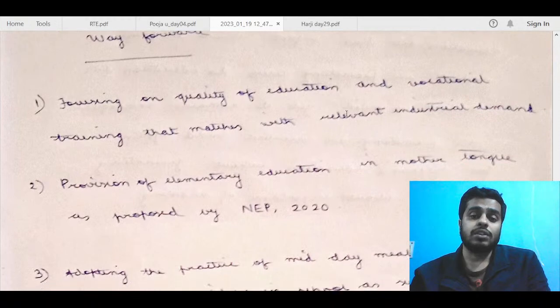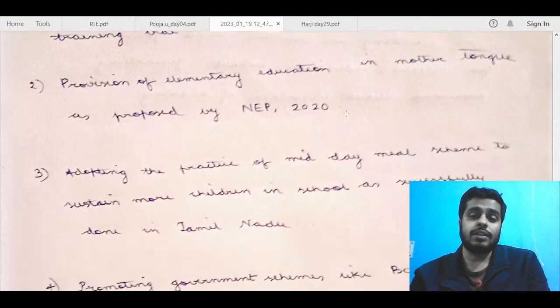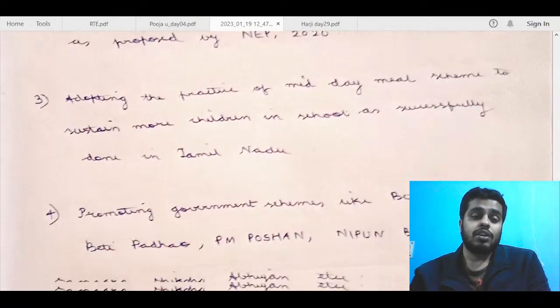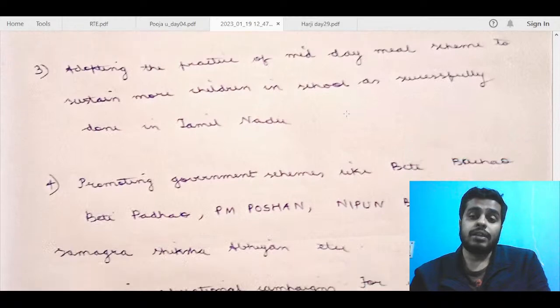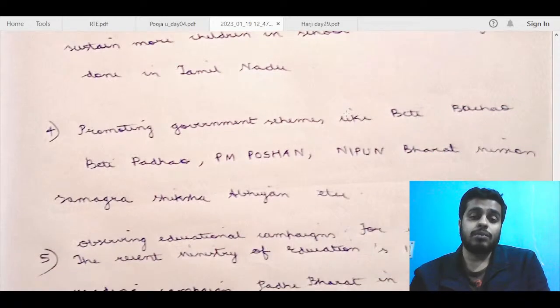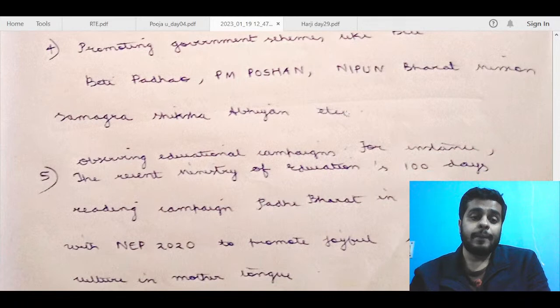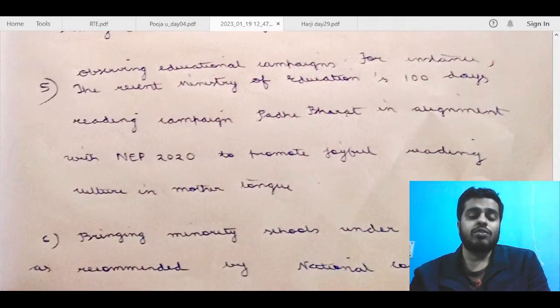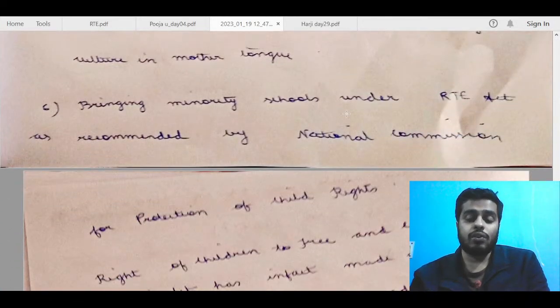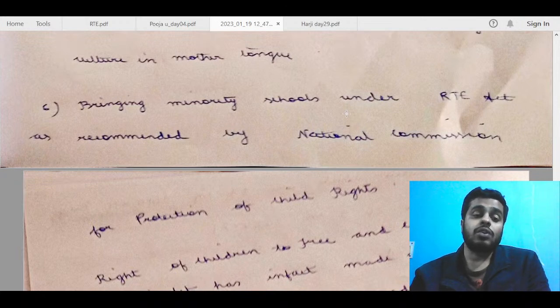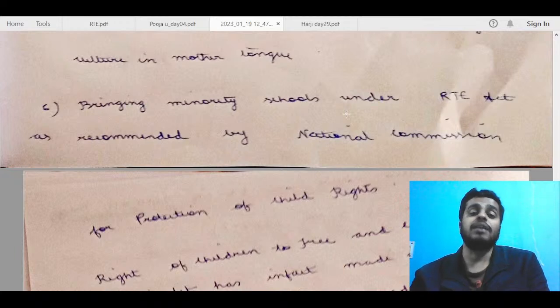Way forward, focusing on quality of education is fine. Provision of elementary education in mother tongue, adopting the productive midday meal scheme to sustain more children. Okay, promoting government schemes. Okay, fine. So this is fine. In way forward, you can just be a bit innovative because way forward is basically not asked. When you are talking about inadequacy of RTE, that is like the major demand of this question. The question is asking just that part in detail.